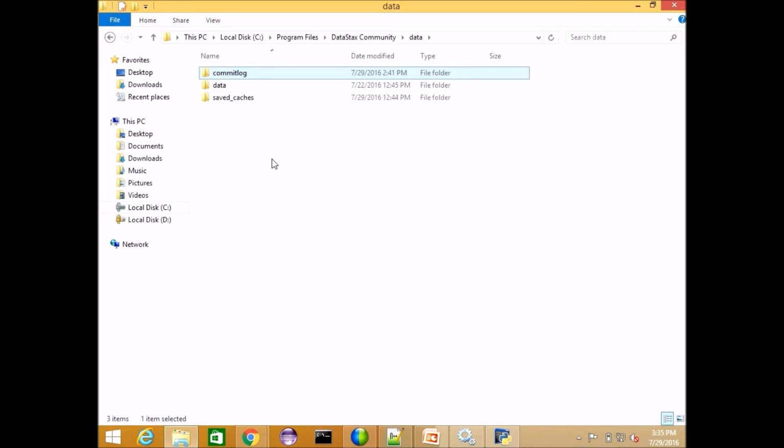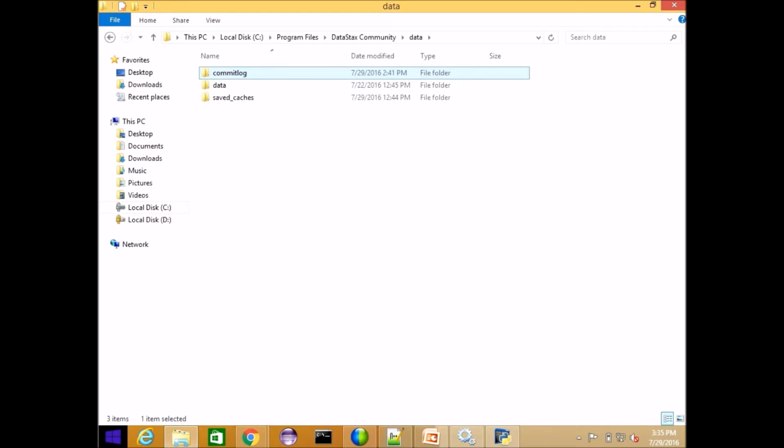After that only, it writes into the memory. Memory is for improving the performance, right? So the first operation that happens is it writes into the commit log. Commit logs are only small files, so these are not big files. Yes, it is recommended to have a dedicated SSD separate disk. It's going to be a small area. So for any write operations, that is going to be written in the commit log.